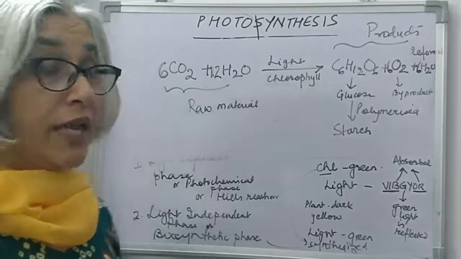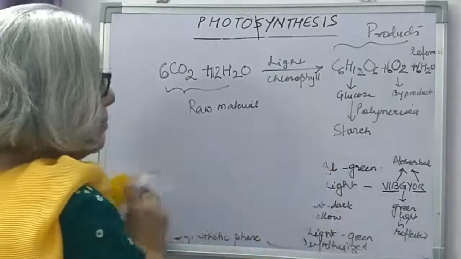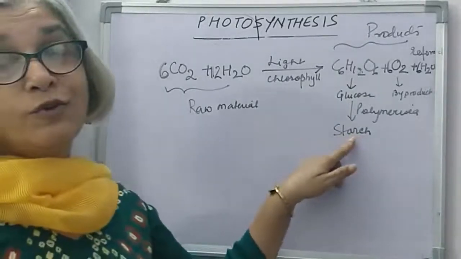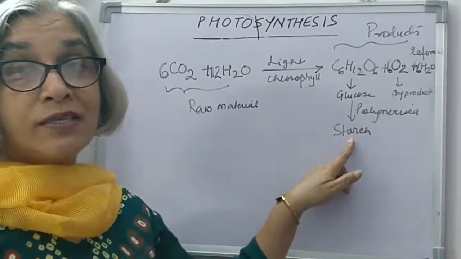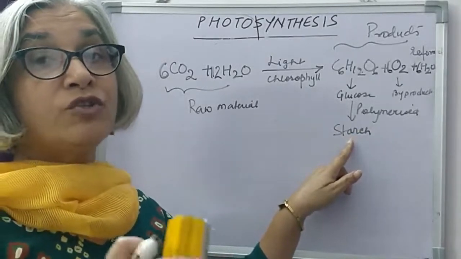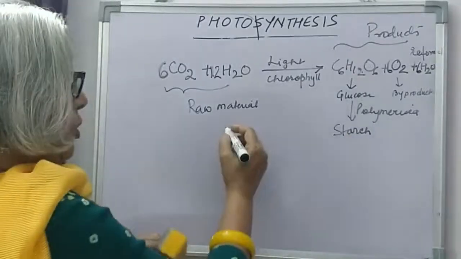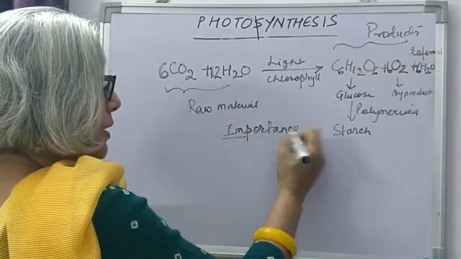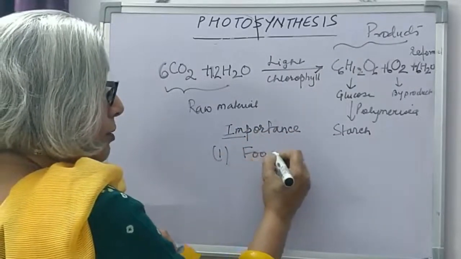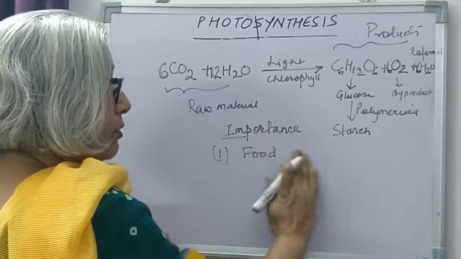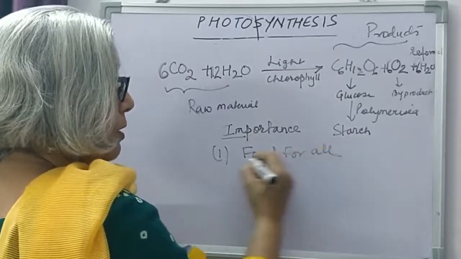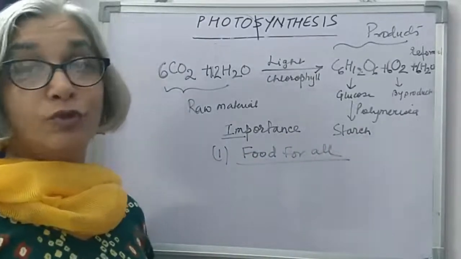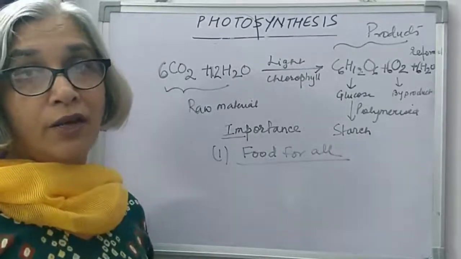Now we come to the next topic. What is the importance of photosynthesis? As it is mentioned here, photosynthesis is the only process which helps to manufacture food. So when we talk of importance of photosynthesis, it is providing food for all. Plants are making food. All others are dependent on plants for food. So plants are autotrophic, others are heterotrophic.